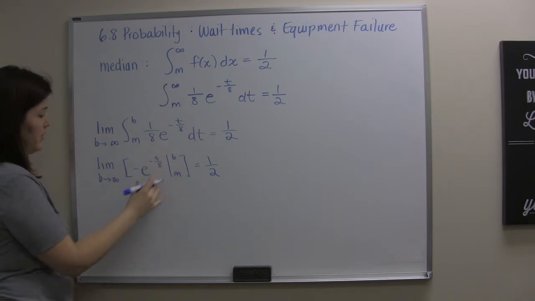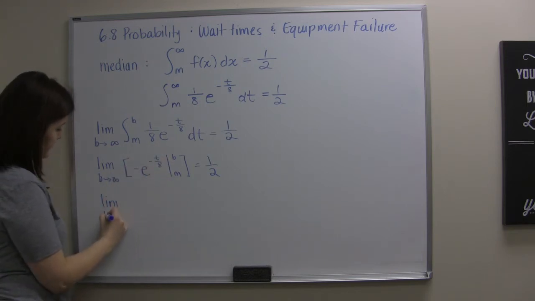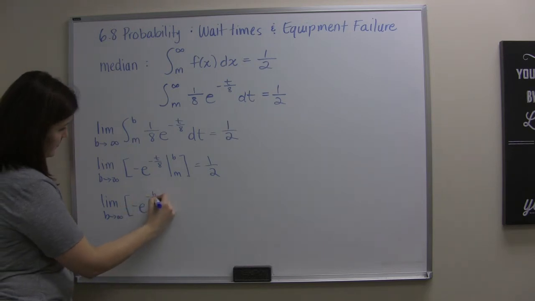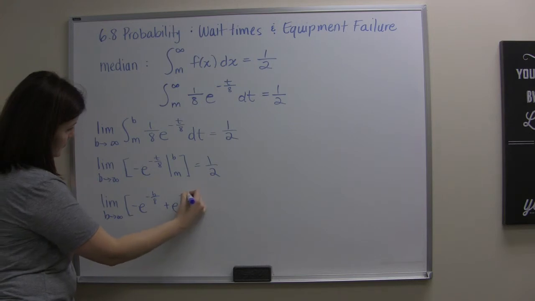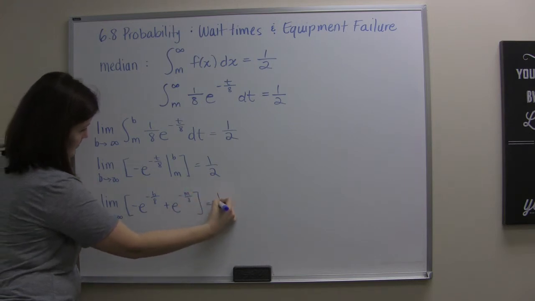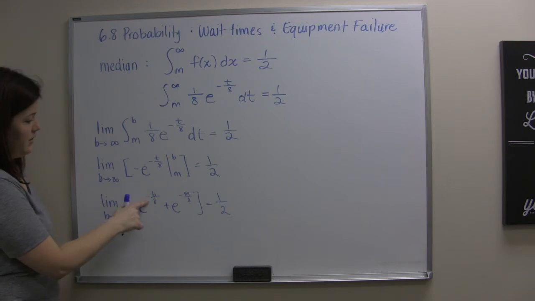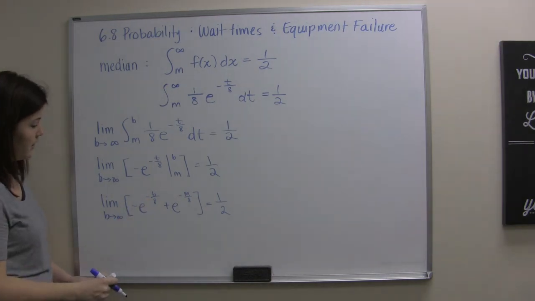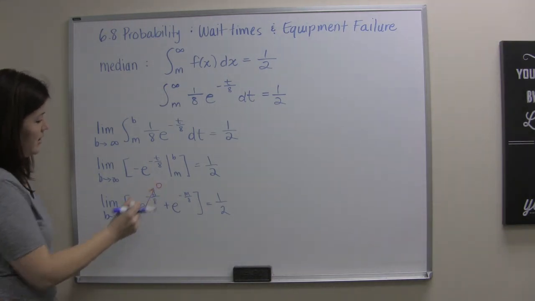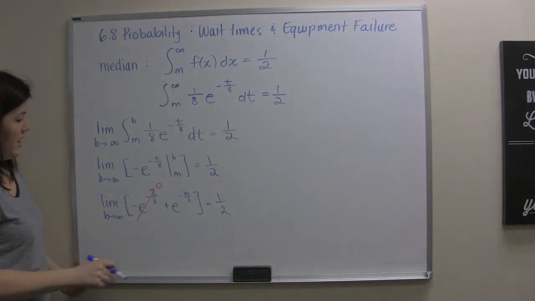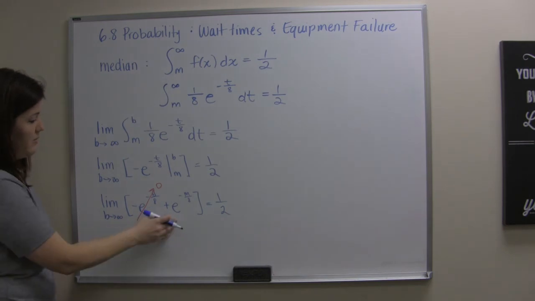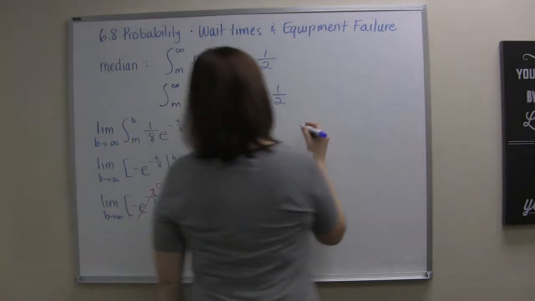So I think we know what's going to happen with this b part. This is actually in the denominator, or if I plug in infinity here, e to the negative infinity is 0, or 1 over e to the infinity is 0. And so this part of my limit ends up giving me nothing. This part is independent of b, so it's a constant, and so I end up with the value of this limit being just e to the negative m over 8